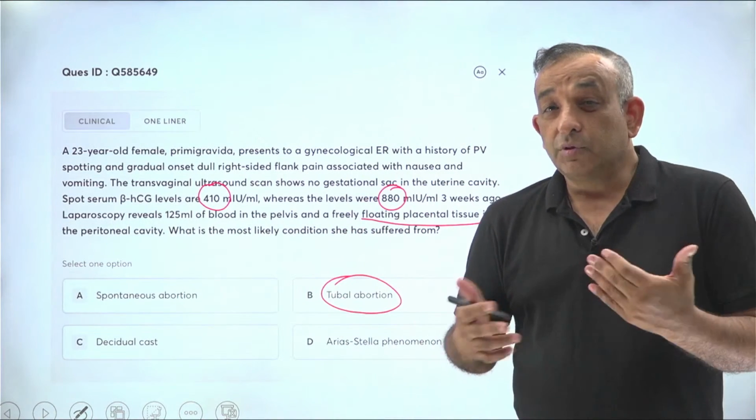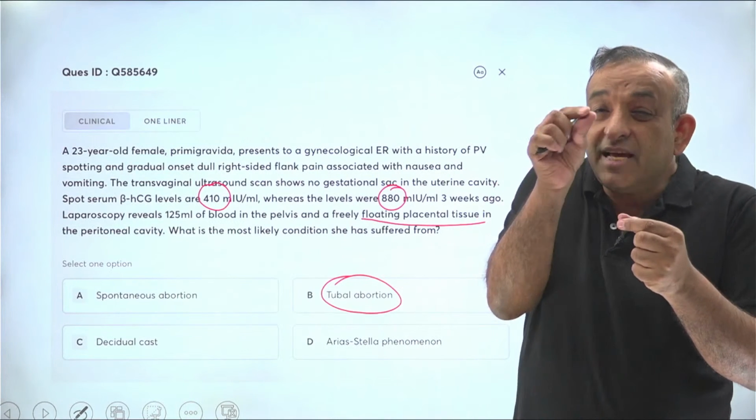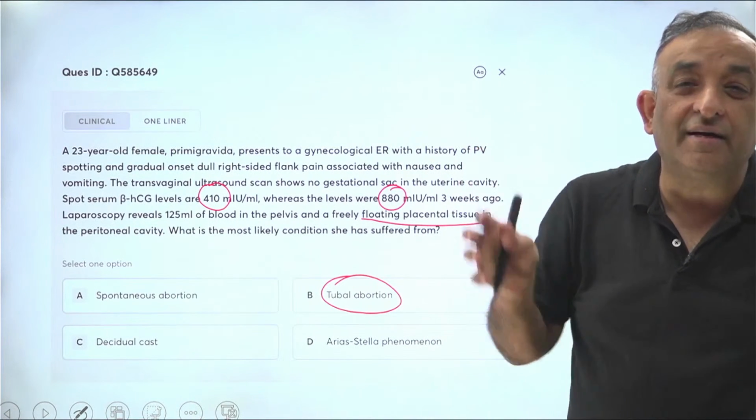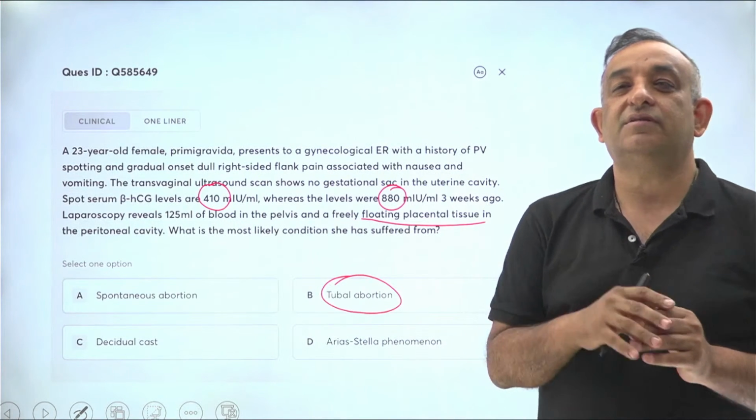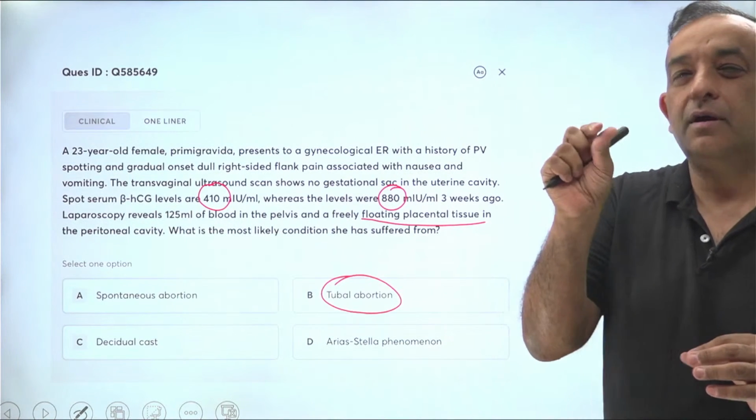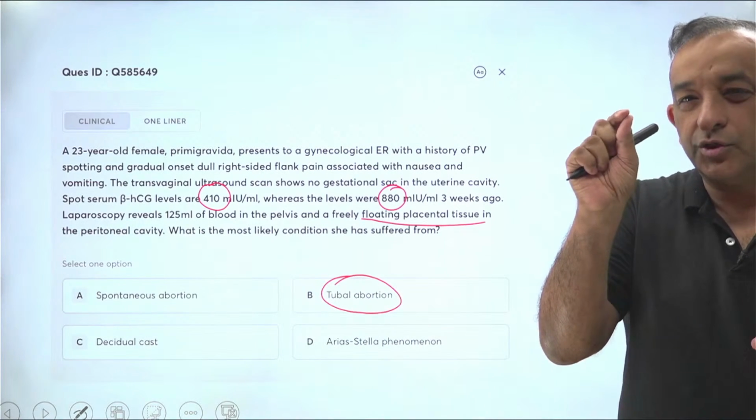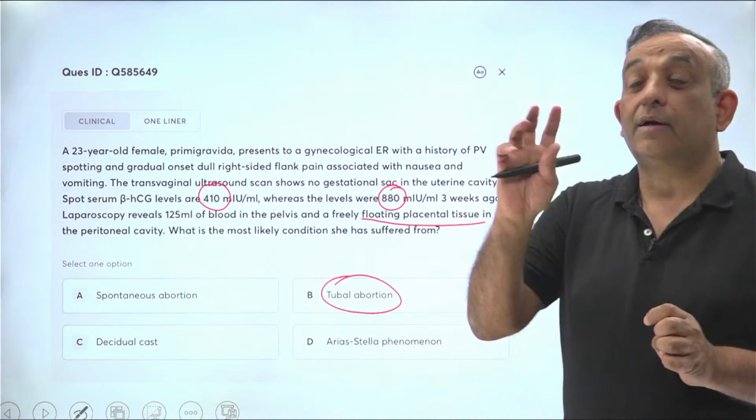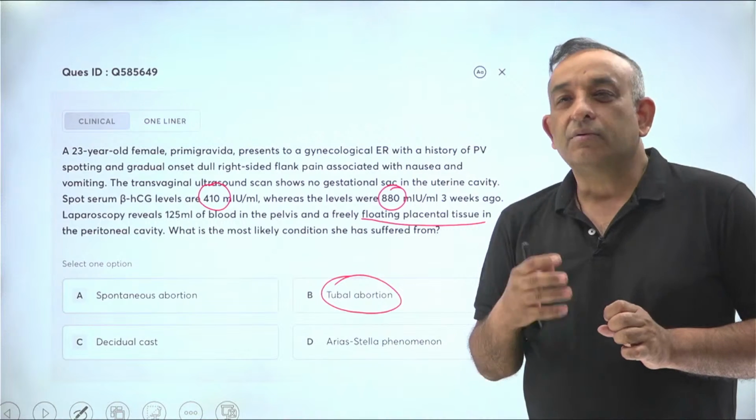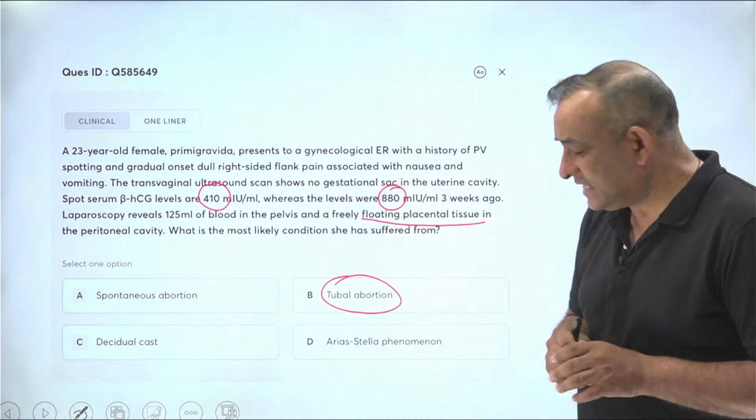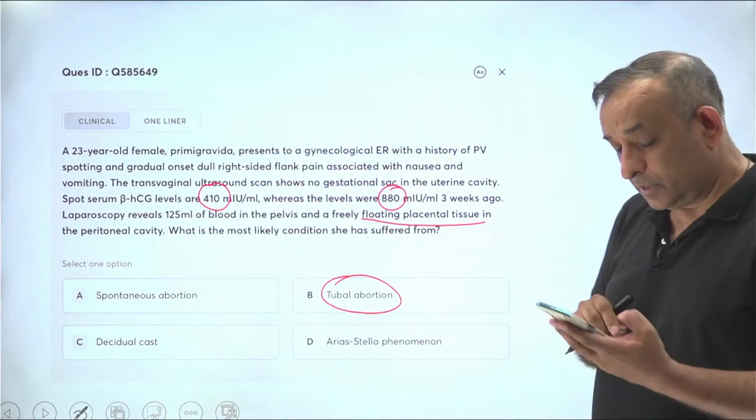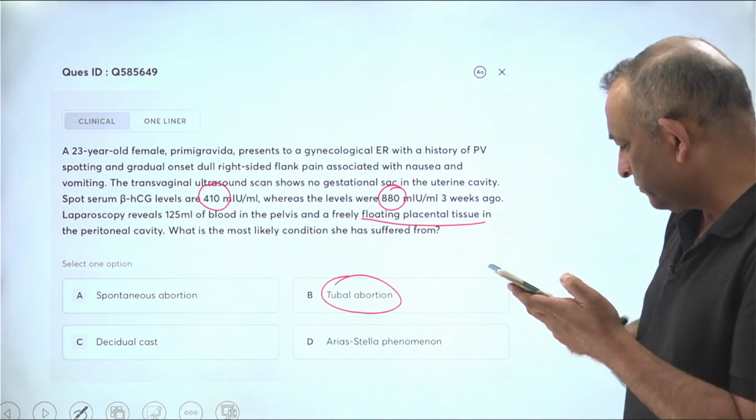Of course, to make sure that there is nothing staying back in the tube and proliferating later, we give them a single dose of methotrexate after this, so that if there is some villi, chorionic tissue, or trophoblastic tissue staying in the tube and causing persistence later, that will also be totally taken care of by the methotrexate. So yes, that's the case of tubal abortion. Good. Most of you got that correct.